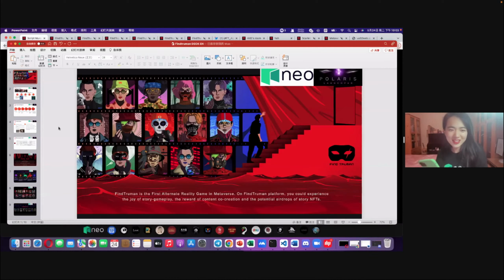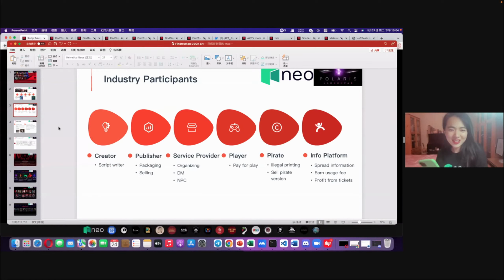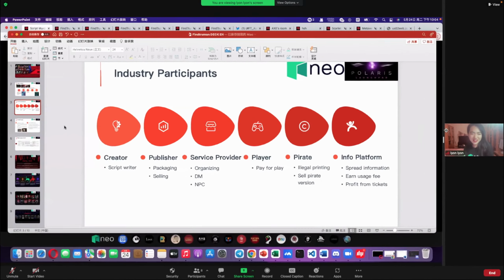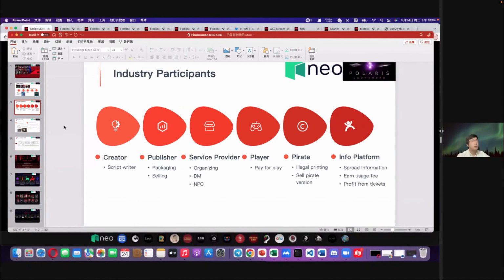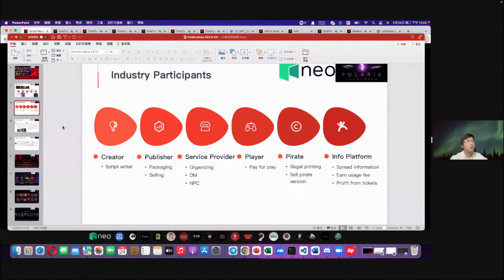The Chinese LARP game has its own economic system, which includes different roles in this ecosystem. The first role is the professional writers who create stories and interesting content. The second role is intermediate publishers who search for stories and content of good quality, and find ways to sell this content to different offline studio owners.